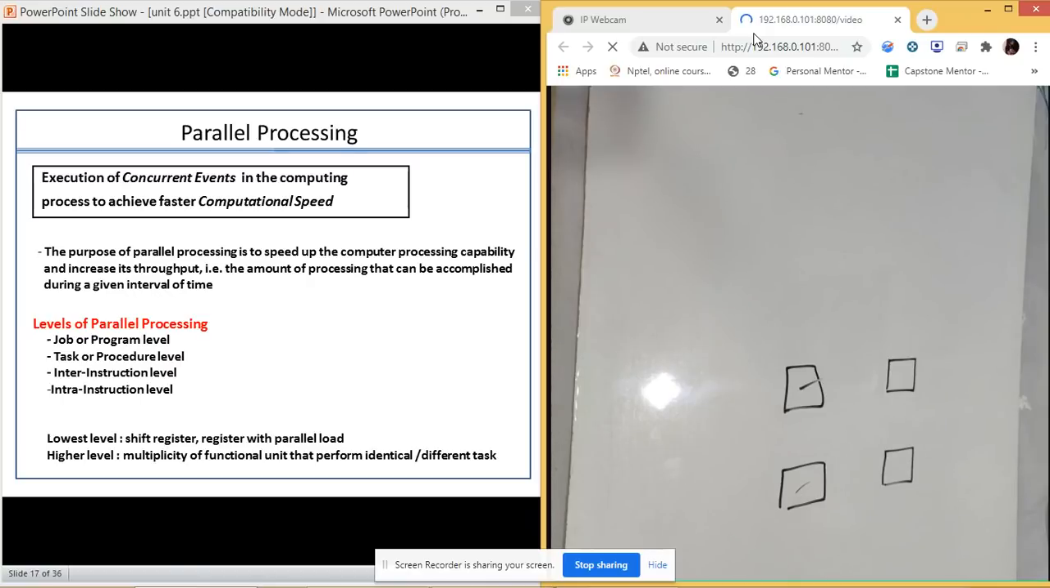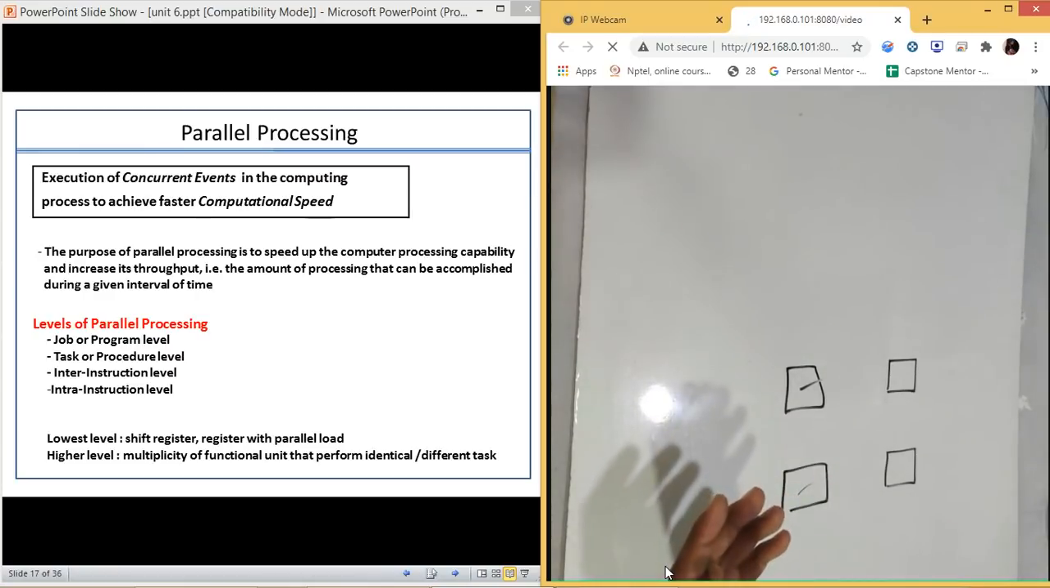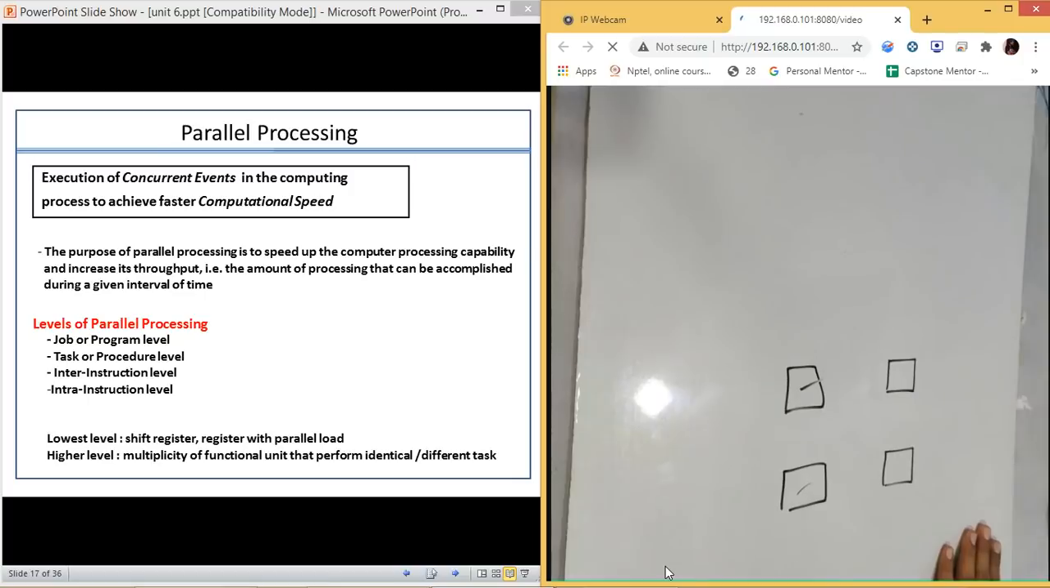The purpose of this task is to speed up the computer processing, and there are different levels of parallel processing. The first one is program level, where we have one complete program. One complete program is executed on one processor and the other program is executed on the other one. That is program level. Then we have procedure level or task level processing. In this case, the procedures or the functions which we write are executed in parallel on different computers.